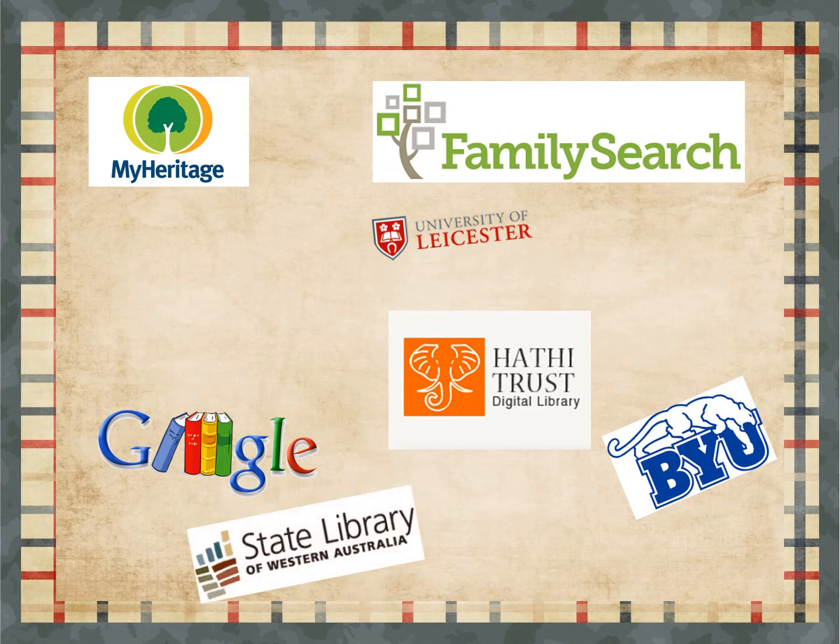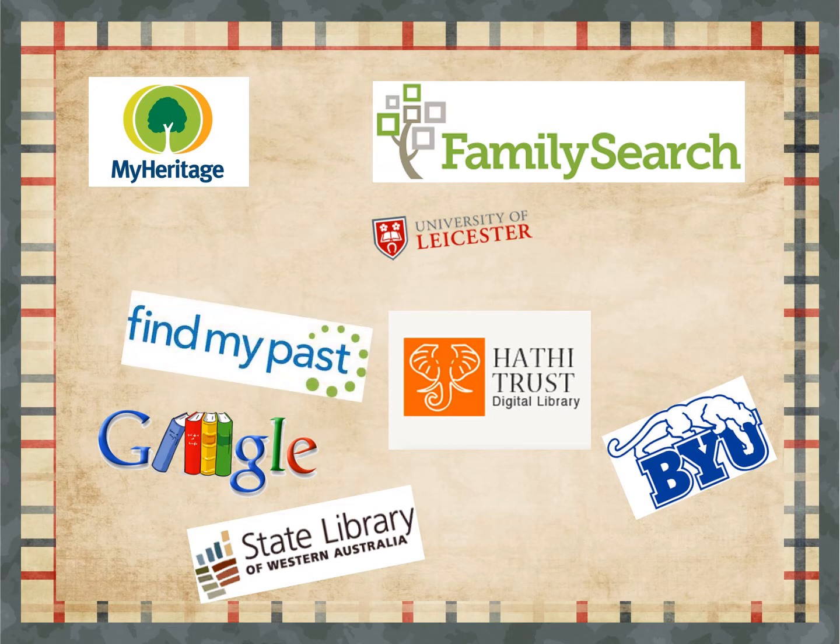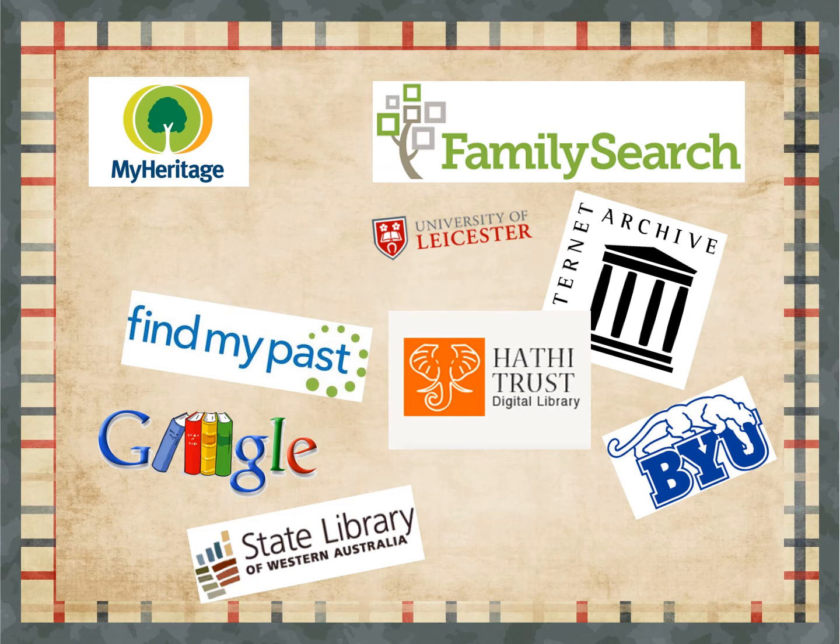We can search state libraries and state archives, and also the state historical societies. Find My Past has many city directories from throughout the world. The Internet Archive allows you to download the city directories into a PDF form.